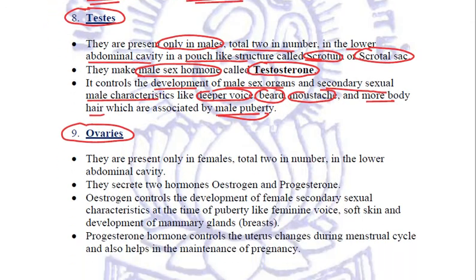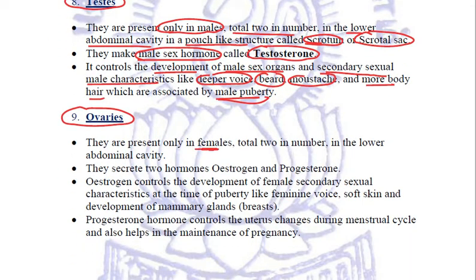Now these ovaries are present only in females. Again, these are a total of two in number. They are also present in the lower abdominal cavity. These ovaries, the first role is that they are the primary reproductive organs in females, which produce the reproductive sex cells, that is the gametes known as ova, or egg, right?